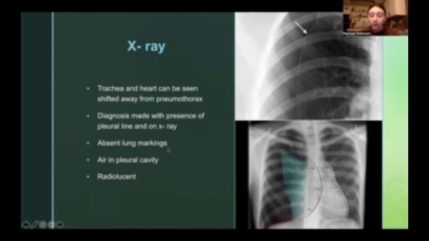And air in the pleural cavity. There's not supposed to be any air in the pleural cavity, but that's why we have that line, because we can see that air. And these X-rays will appear more radiolucent. They'll be a little bit darker in the affected areas than where a normal healthy X-ray would appear to be for a chest.